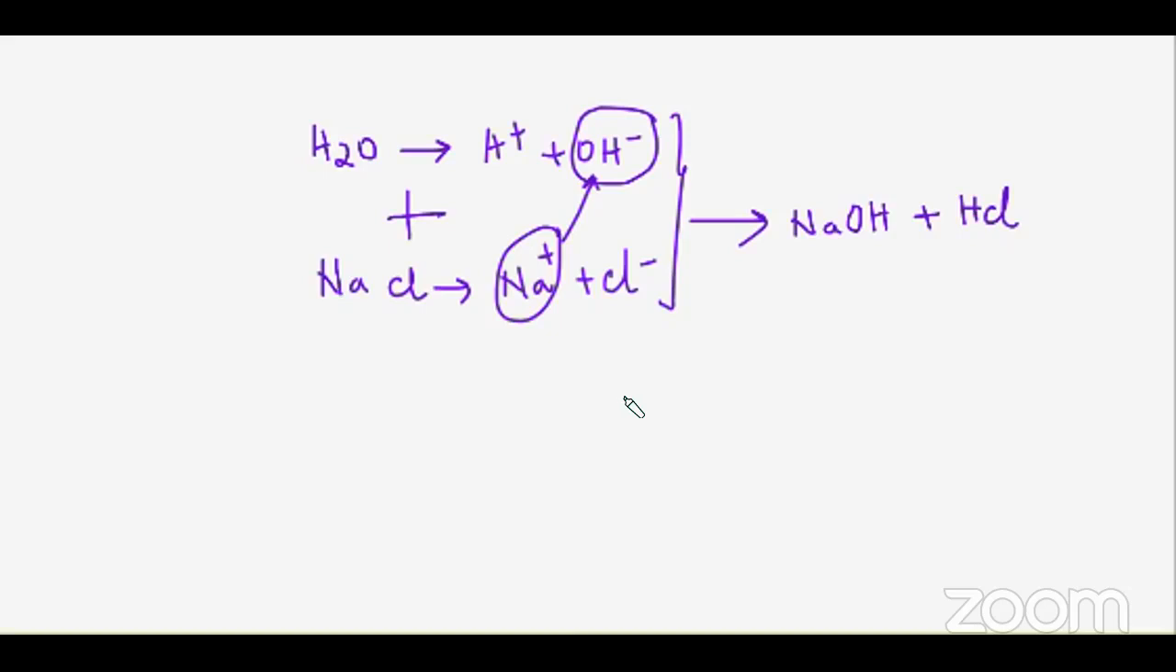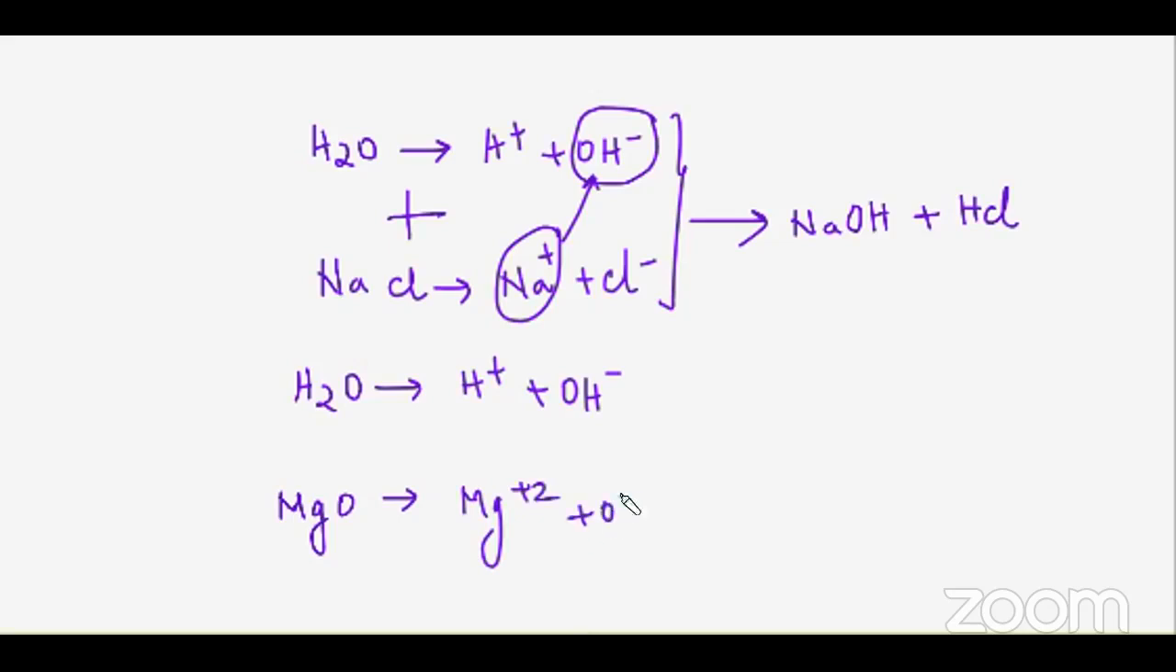Okay? You can do it for any ionic compound, right? So if I'm going for, let's say, H2O, it breaks into H positive plus OH negative, okay? And if you want to go for magnesium oxide, that is also going to break off as Mg plus 2 plus oxygen minus 2, correct?